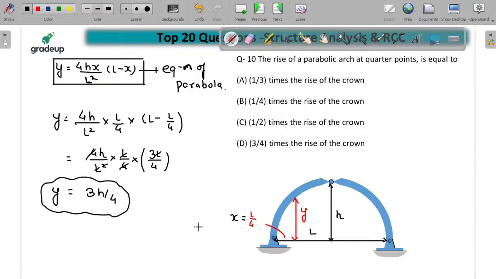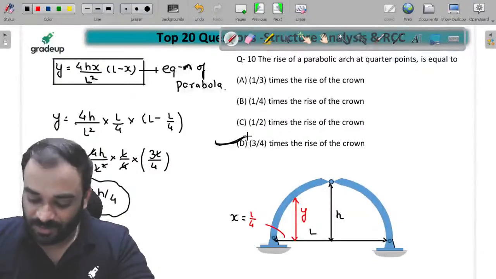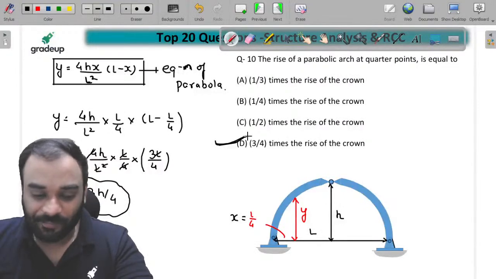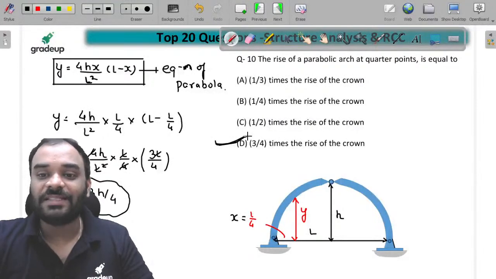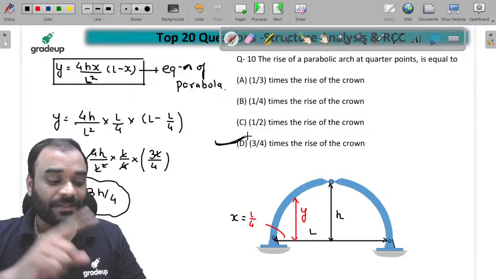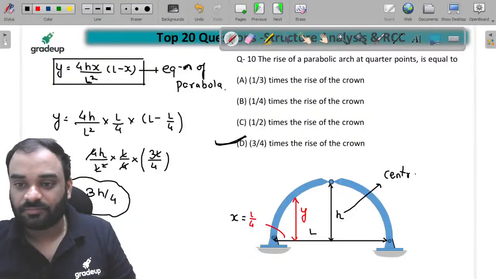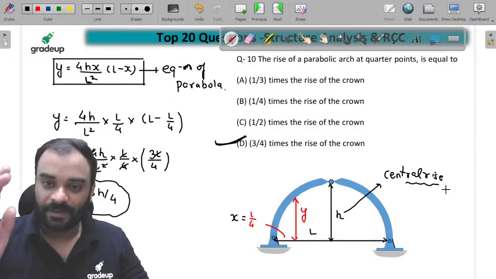Y की वैल्यू कितनी आ गई? 3H by 4. So which one is the correct answer? कुछ बच्चे तो B बोल रहे हैं यार. यहाँ पे तो आंसर ही D है. If you like the session, please hit the like button. अरे आंसर तो D है बच्चों. आप लोग तो B बोल रहे हो. Answer is D. 3/4 times of rise of the crown, which is known as central rise. इसे कई बार बच्चों हम लोग central rise भी बोल देते हैं. Yes, Nathan, D होगा, है ना?